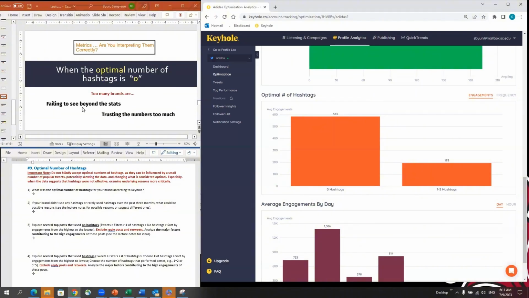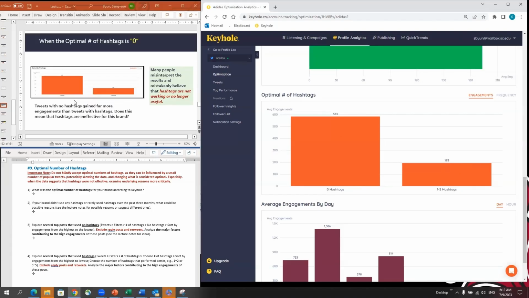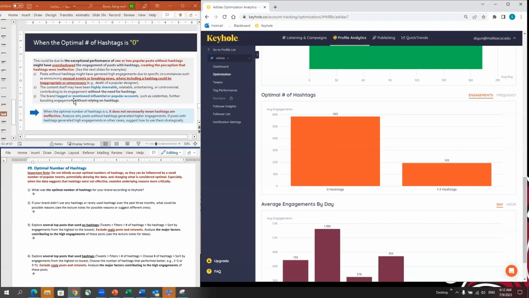Brand managers fail to see beyond the statistics. They just adopt the numbers at face value. They make an easy interpretation and conclude that hashtags do not work. Because the optimal number of hashtags is 0, they say, oh, hashtag is not working. See, we used the hashtag, it's less engaging, we are not going to use hashtags. Don't make that misleading conclusion, especially when the optimal number of hashtags is 0. Be more careful and analyze data more critically.